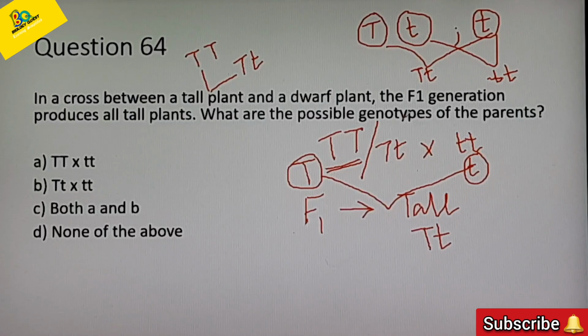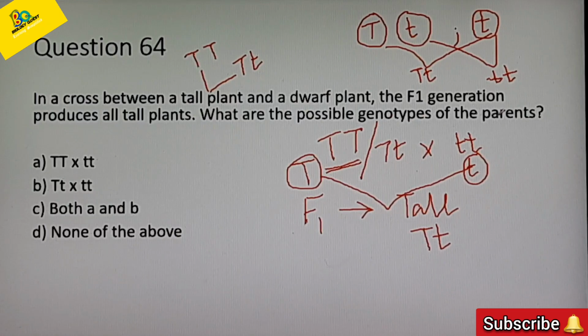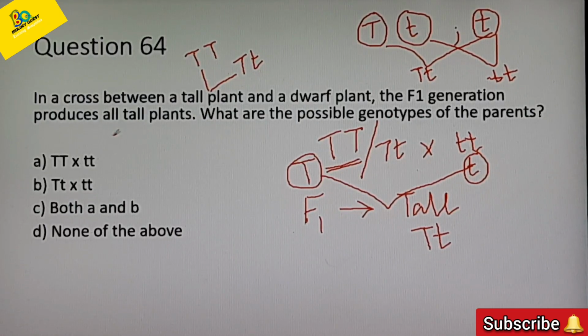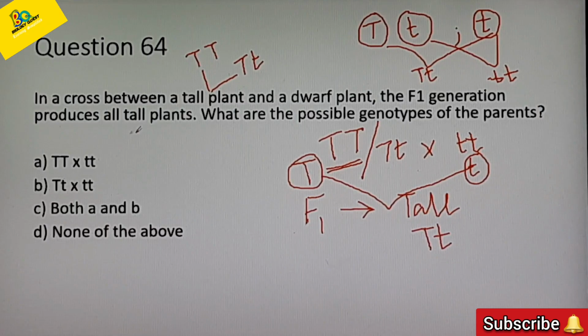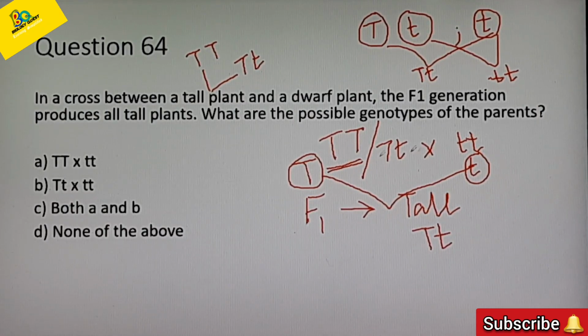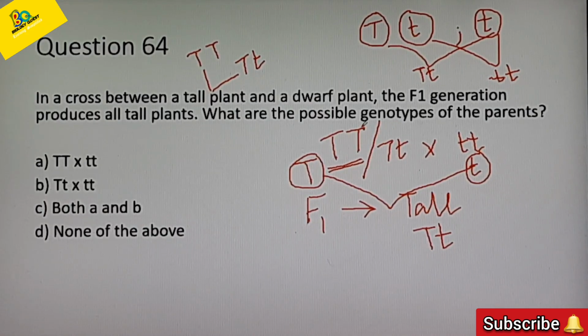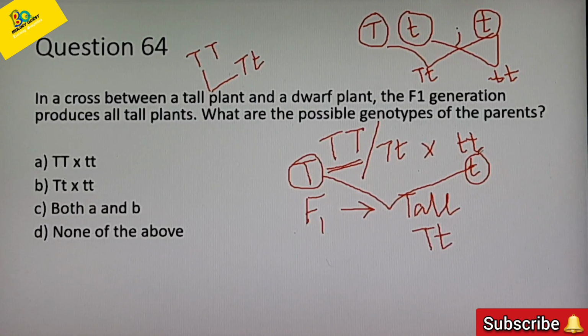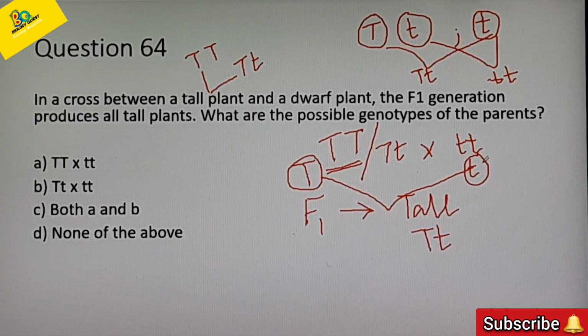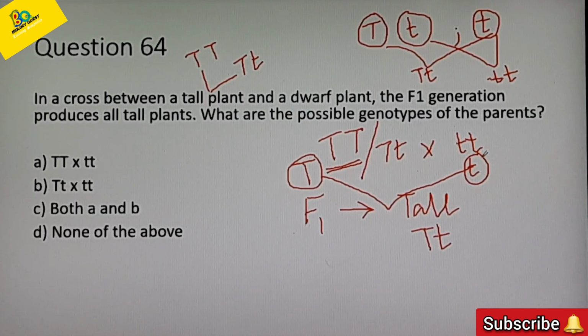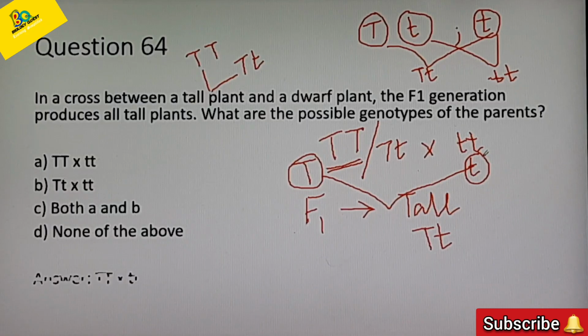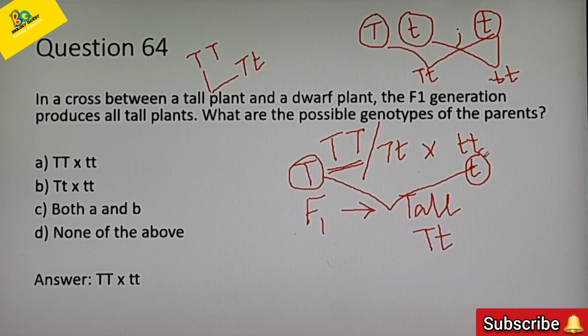Now in the question, in the F1 generation, that is tall and that is dwarf. But in the question it is told the F1 generation produces all tall plants. Only tall plants are produced in the F1 generation. So the genotype of the parents will be both in the homozygous condition. So the tall plant will have the genotype capital T, capital T and the dwarf plant will have the genotype small t, small t. Hope it is clear to all of you. That is, the correct answer is option A, capital T capital T crossed with small t small t. Hope there is no doubt in that. Okay.